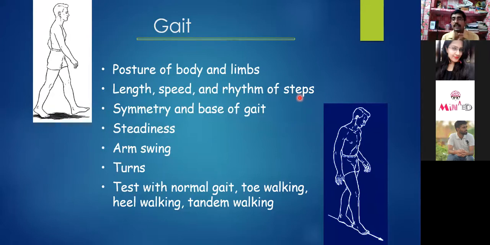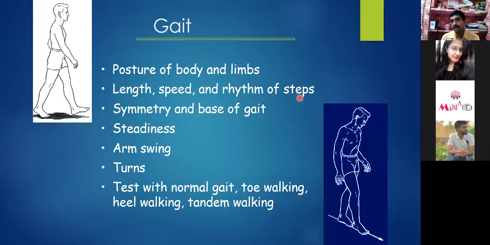Like in the drunkard's gait, steadiness is not there. The patient may not be able to take steps. And even in Parkinson's, the patient has short stepping and an unsteady type of gait. Arm swing has to be noticed, as it is usually affected in the stroke patient also. Turns: how the patient is turning. The classical presentation of Parkinson's, block turning, can be seen.